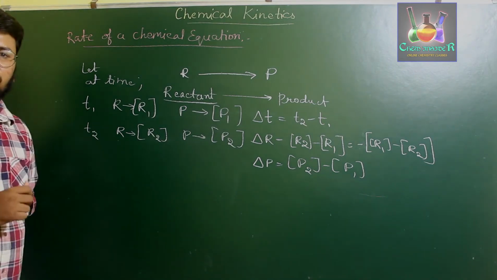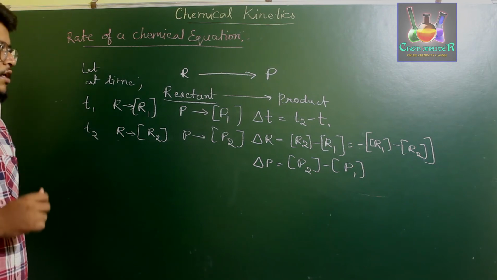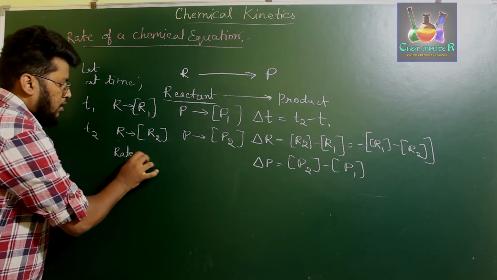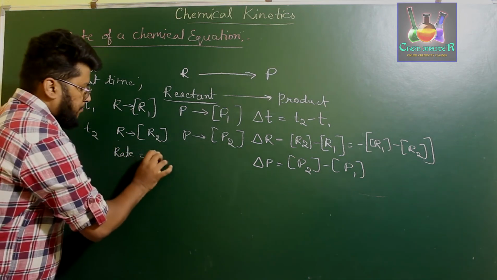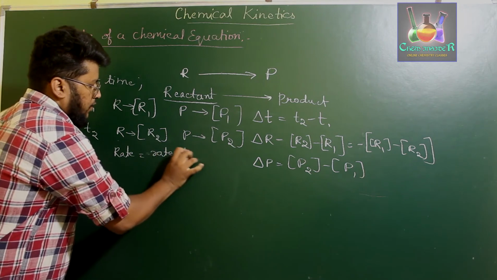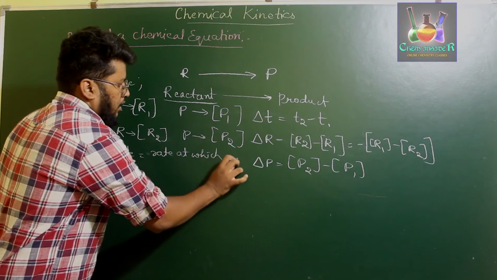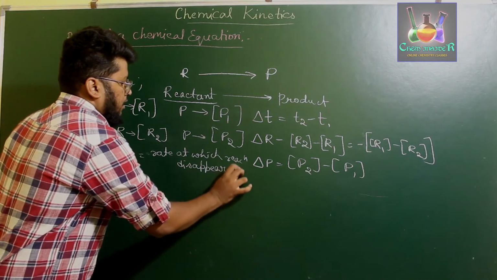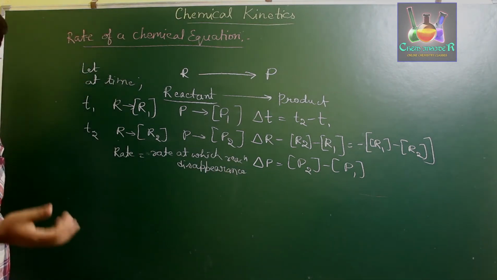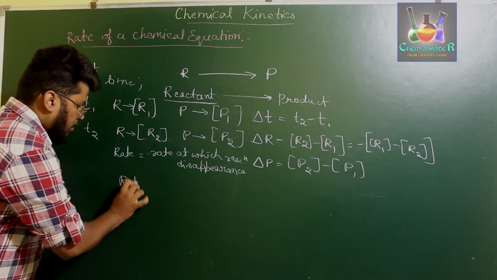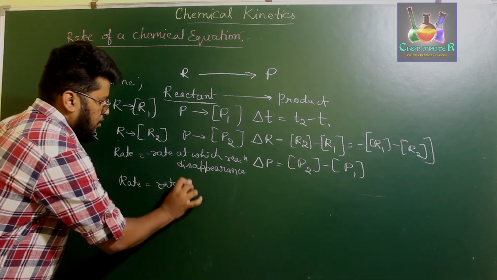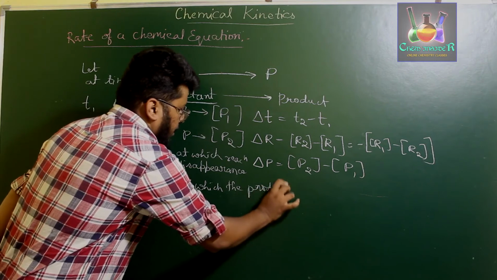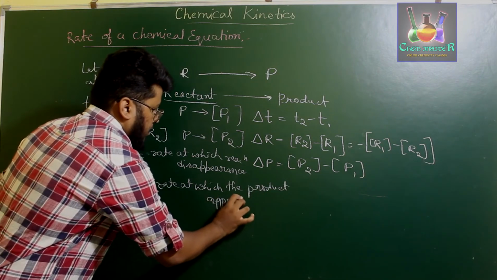Now, if we have to calculate the rate of a chemical reaction, it is given as the rate at which reactant disappears. That means the rate at which reactant is being converted to product, since the reactant has to disappear. Or we can say the rate is equal to the rate at which the product appears in the reaction.